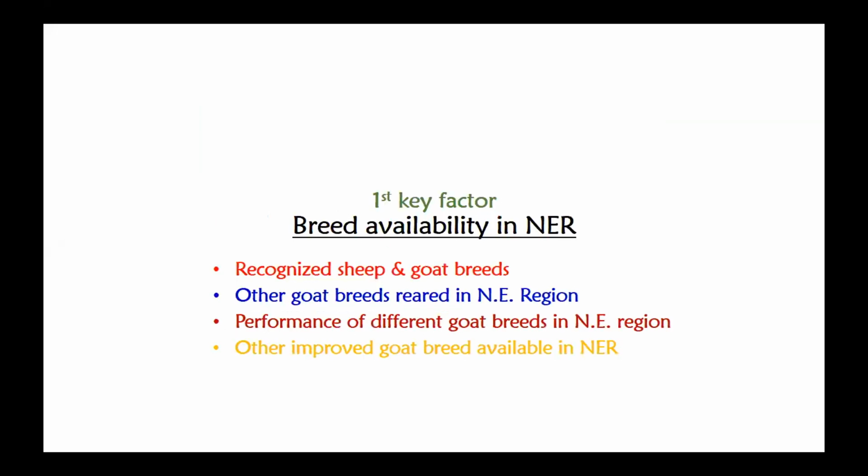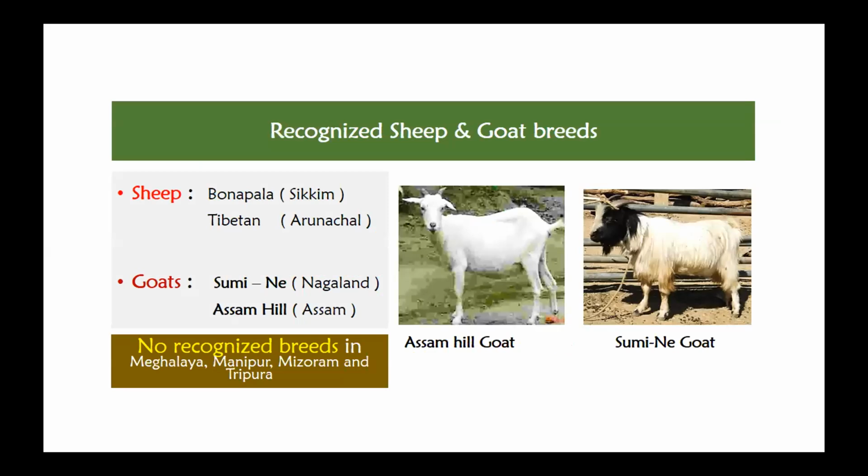Then, about the breeds available in the Northeast region, some recognized breeds are available and some nondescript breeds are also there. We will look at the performance of these breeds and other improved breeds available in the Northeast region. There are 2 recognized sheep breeds and 2 recognized goat breeds. The sheep are Bonpala from Sikkim and Tibetan from Arunachal Pradesh, and the goats are Sumi-ne from Nagaland and Assam Hill goat from Assam. There is no such recognized breed from other parts of the Northeast.